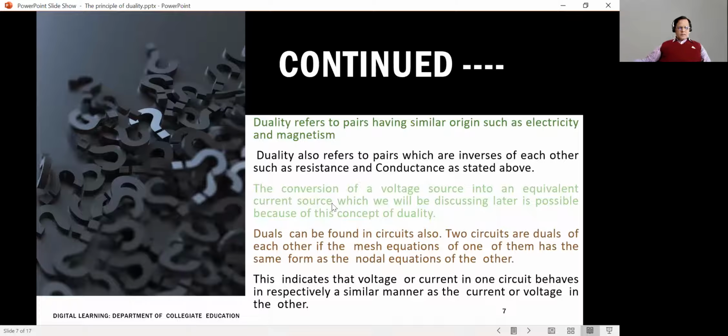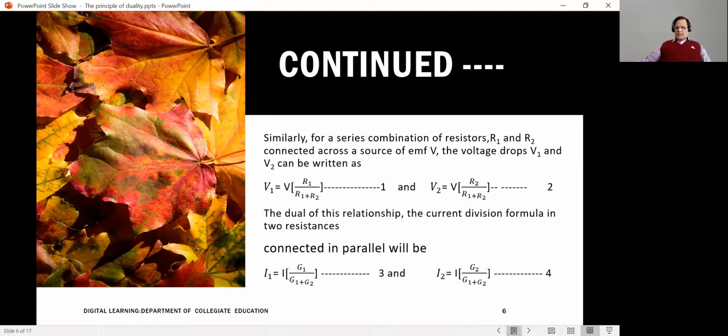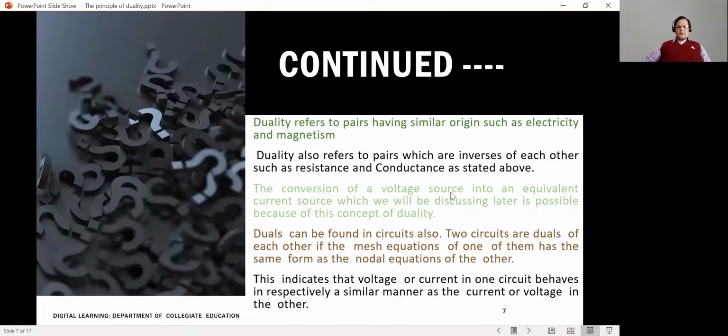Now, what do we conclude in general? In general, we could conclude that duality refers to pairs having a similar origin, such as electricity and magnetism. Why am I saying this? Because whenever a current flows in a conductor, a magnetic field is generated. And whenever the magnetic flux linking a coil changes, you will have voltage induced in it. So, electricity and magnetism are the duals of each other in general.